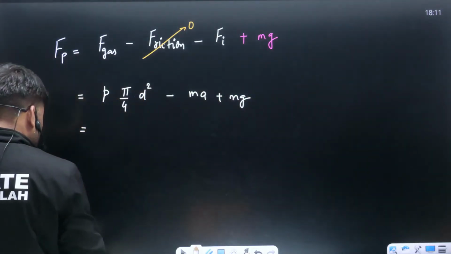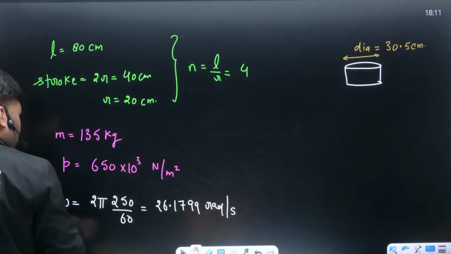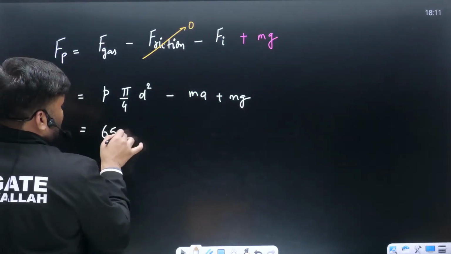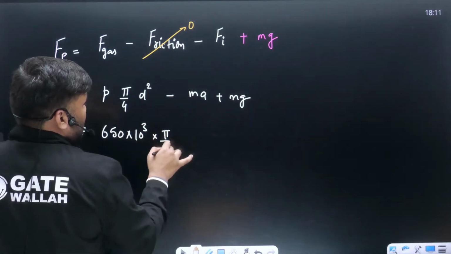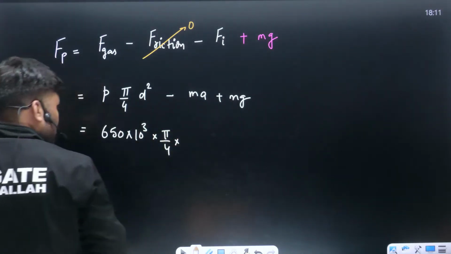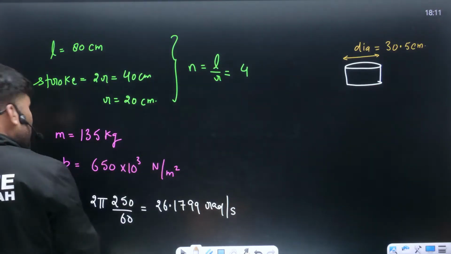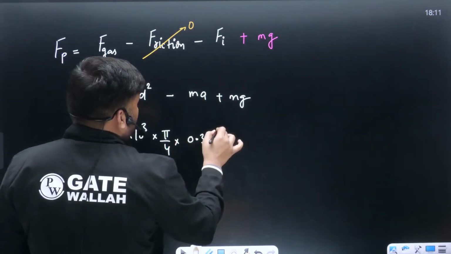Put down the value. Pressure is given as how much, beta? Pressure is given as 650 into 10 to the power 3, into pi by 4 into diameter, which is 30.5 centimeter, that is 0.305 square.